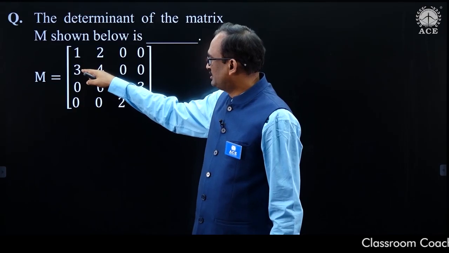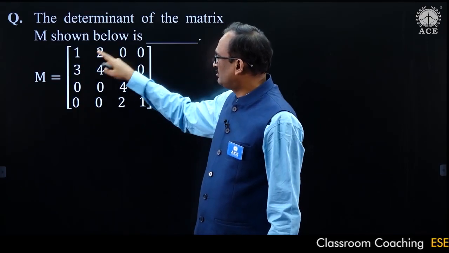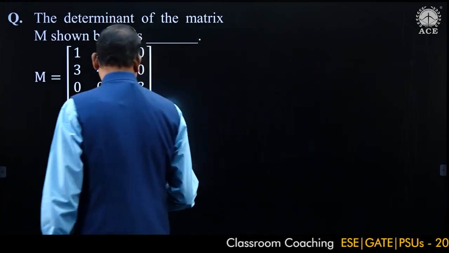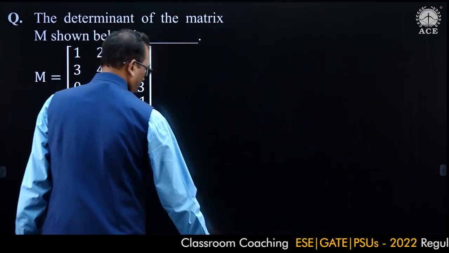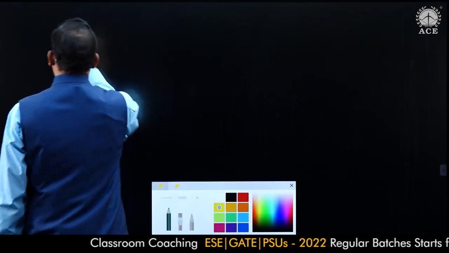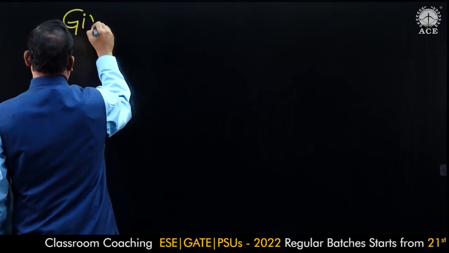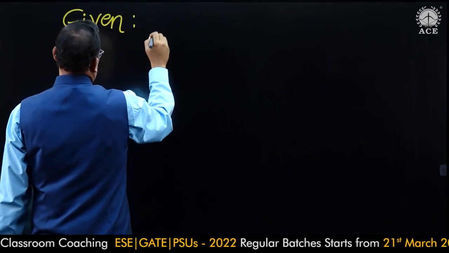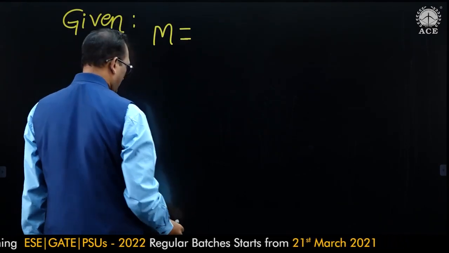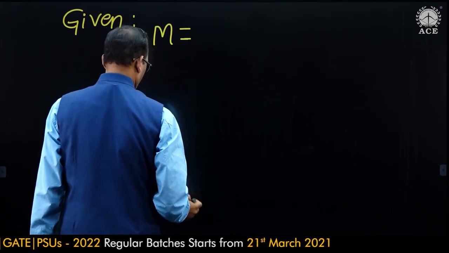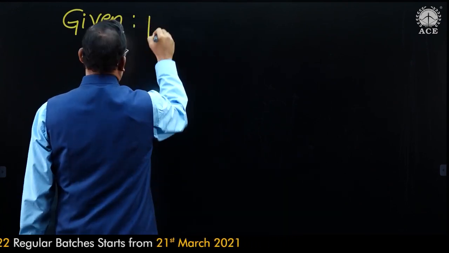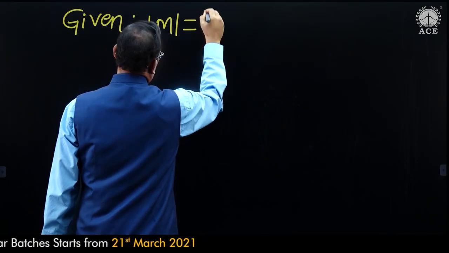To make this element 0, let us take second row minus 3 times the first row. Given M is equal to,